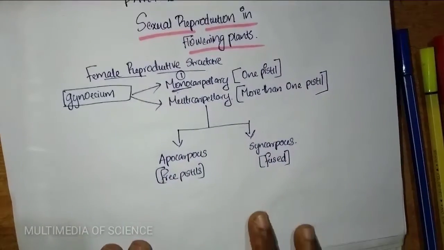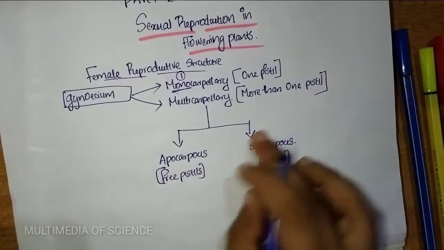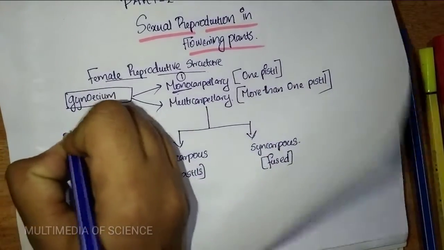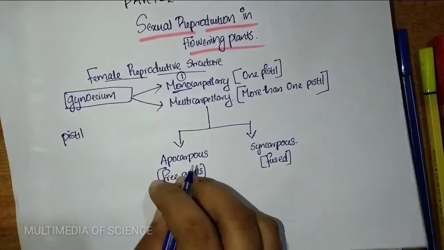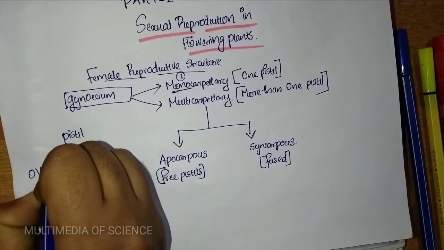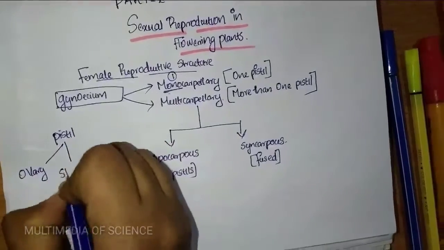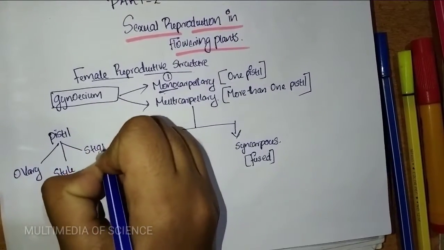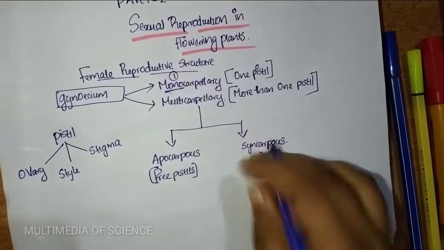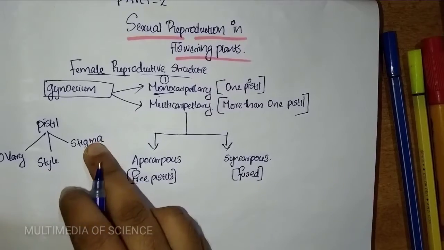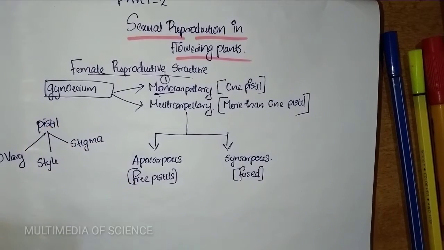We already mentioned the pistil, and this pistil has three parts. Which are they? Ovary, style and stigma. Ovary, style and stigma are the three parts of the pistil.